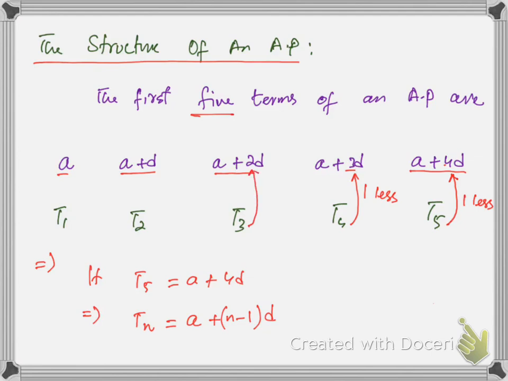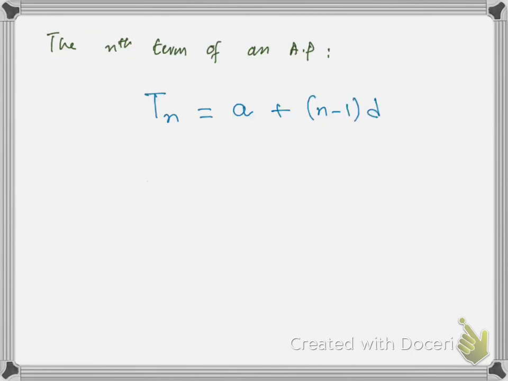So if T5 is A plus 4D, you can write the formula for Tn. It should be A plus (n minus 1)D, because this number should be 1 less with respect to this number. Therefore we can write the nth term of an AP as Tn equals A plus (n minus 1)D. This is the way to write the formula.